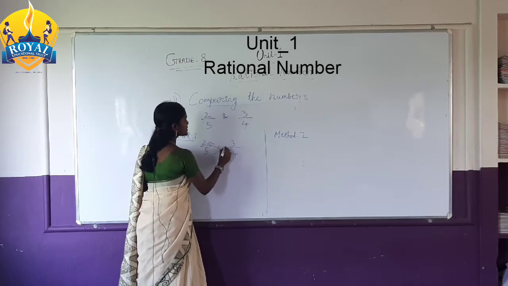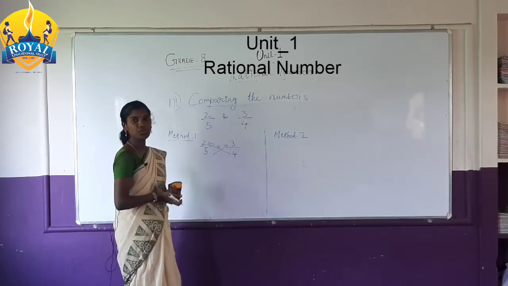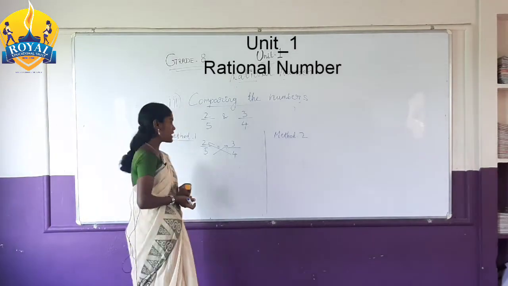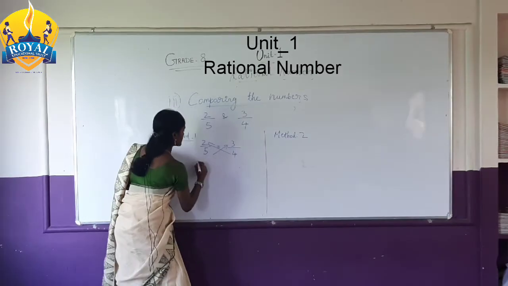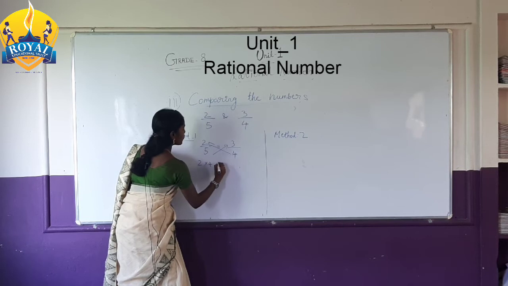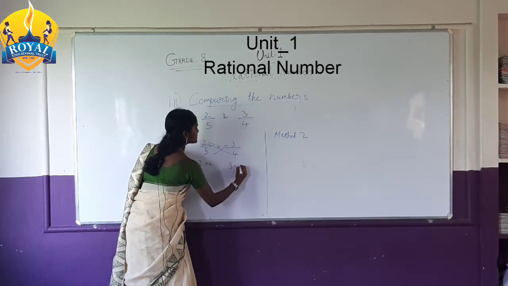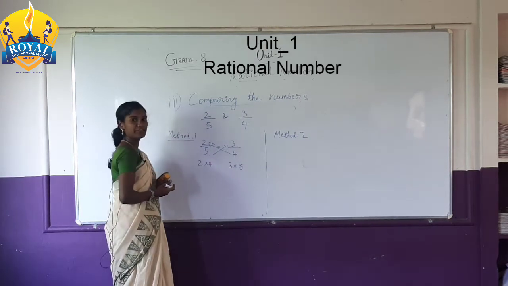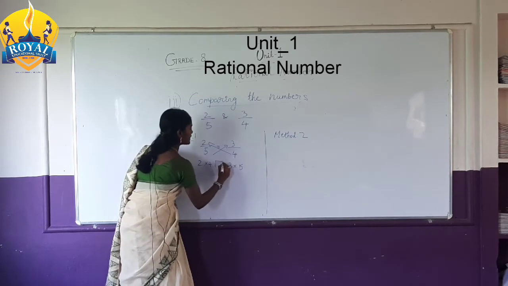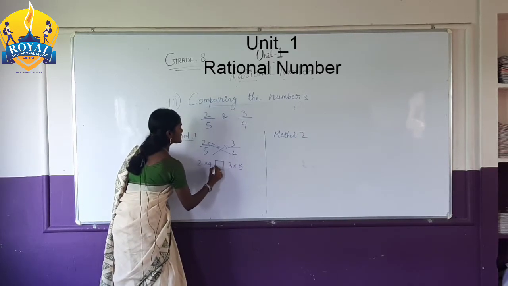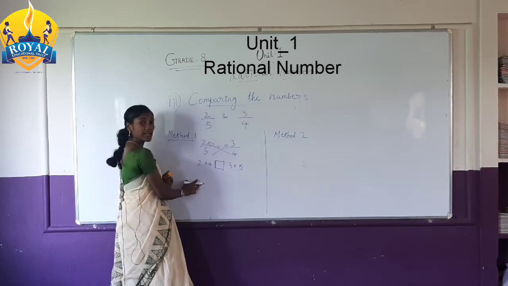Then you have to use the cross multiplication method. That is, 2 into 4 and 3 into 5. You have to put an empty box in the middle, between the numbers.